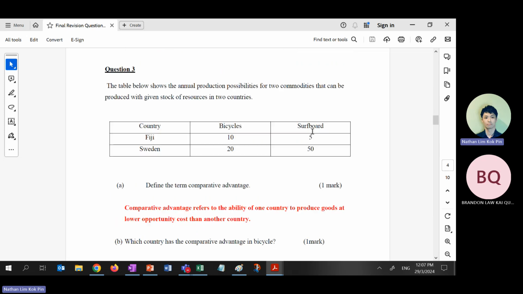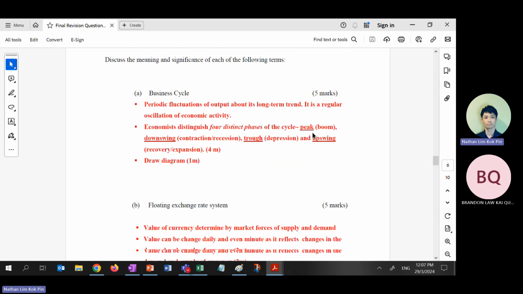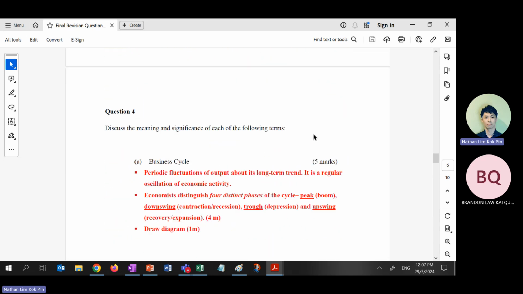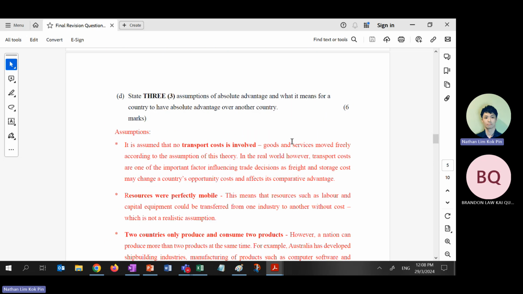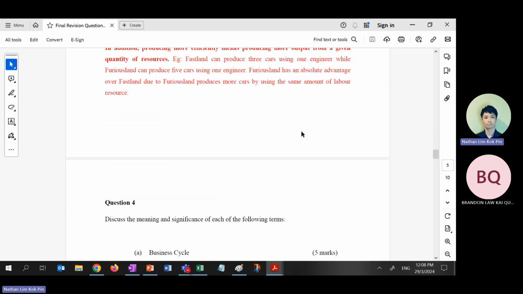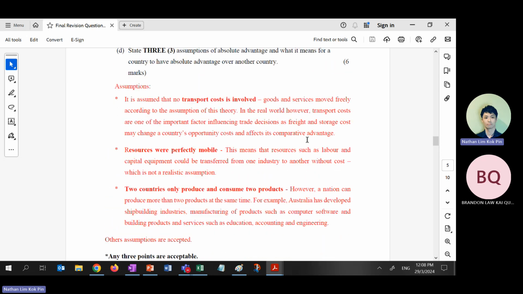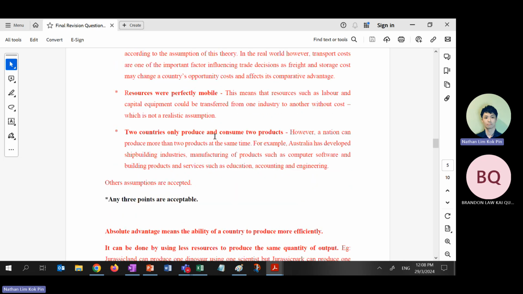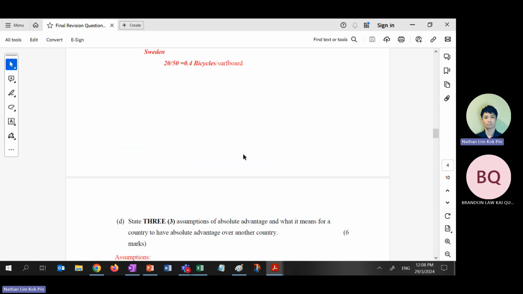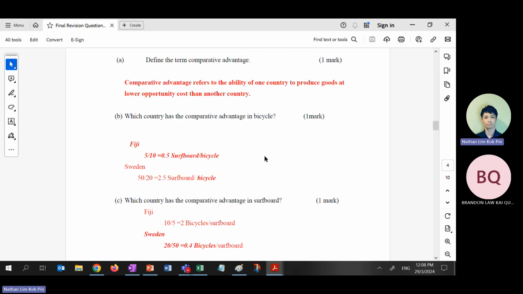This one, chapter 4. I think we start from question 8. Oh no, question 4B. Question 4B is about this one. The assumptions also, you still need to know, like state the assumptions for international trade. This one is previously the assumption, but you must remember the assumptions for tariff and subsidies.